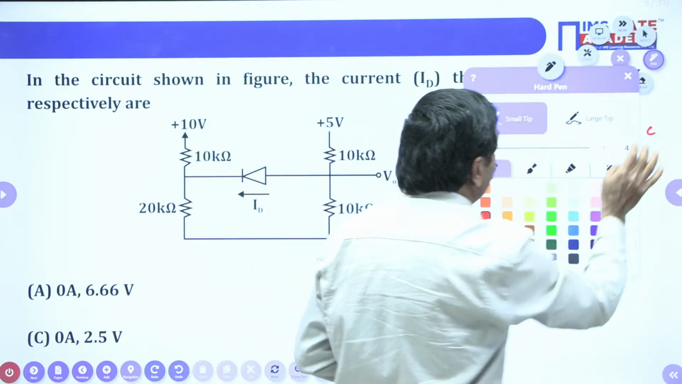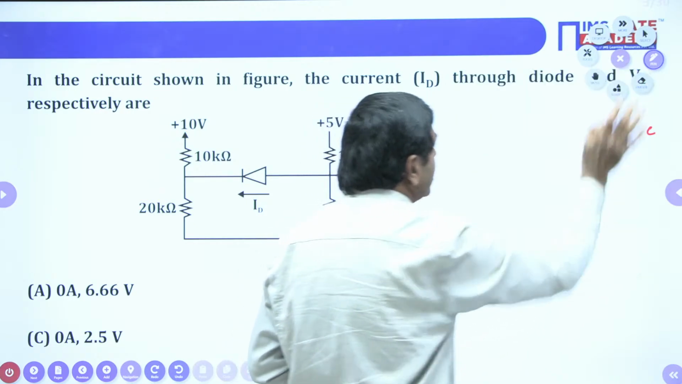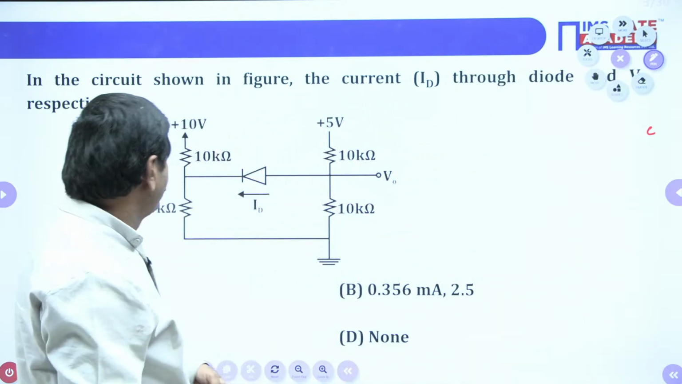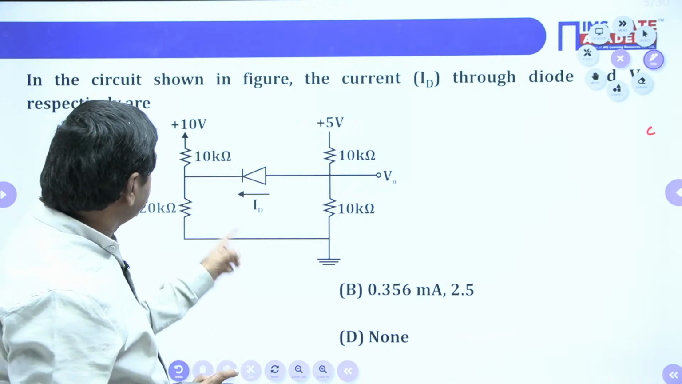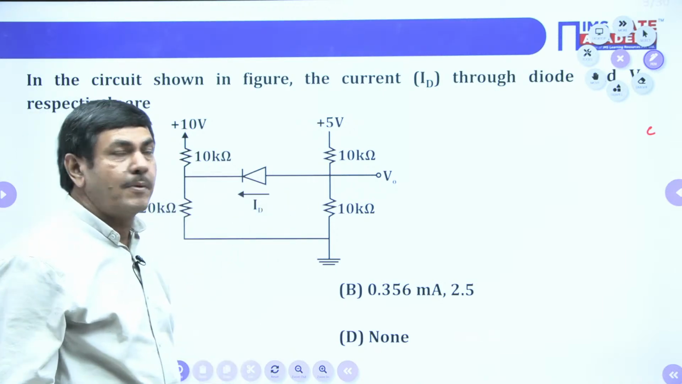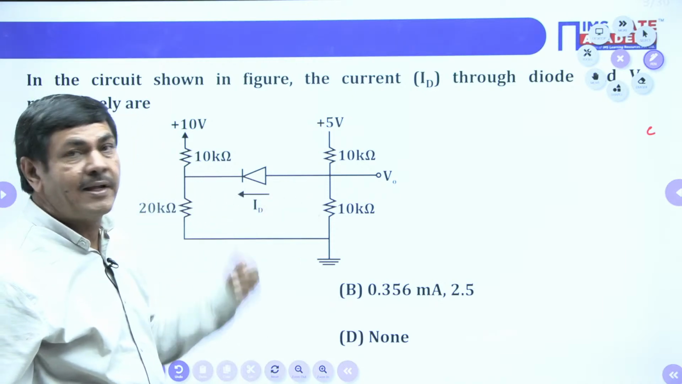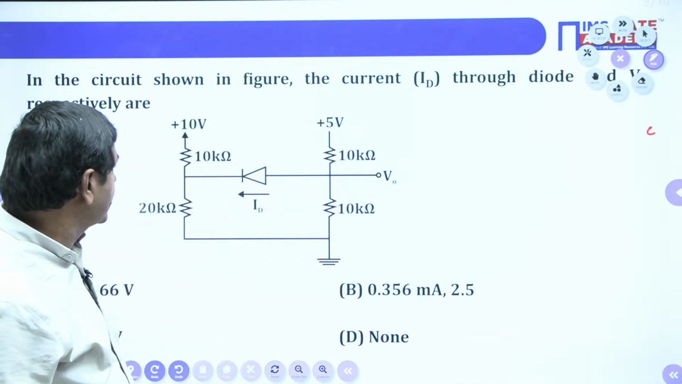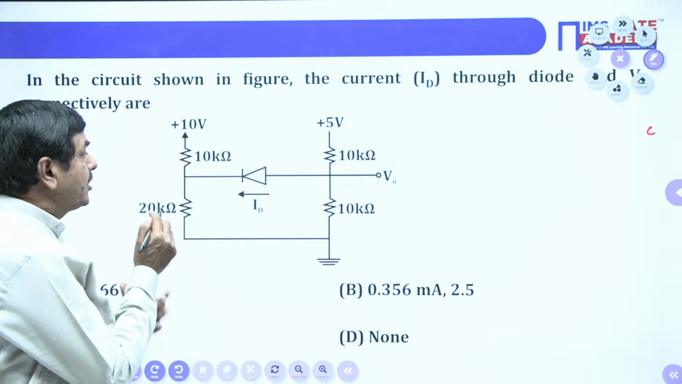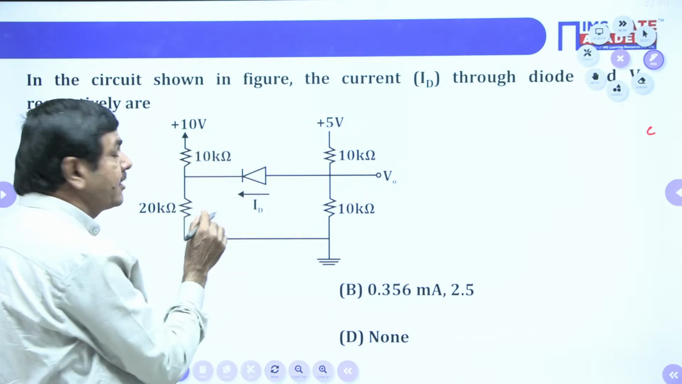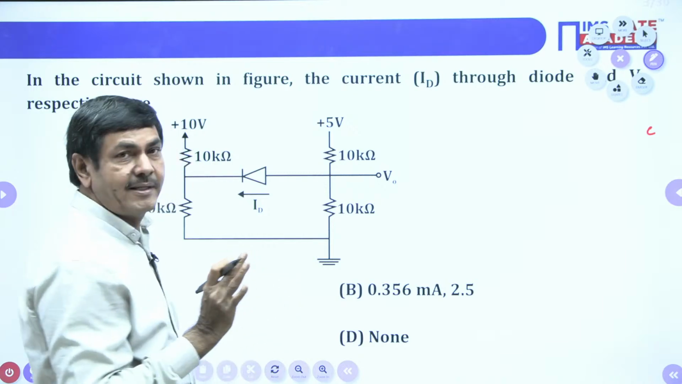Now I will do this problem. How to do this problem? Please watch. In this case, a diode is connected, a certain number of resistors are connected, and source voltages are also given. One is 10 volts, the second one is 5 volts. How can we solve this question? What you have to do here is simplify this circuit.